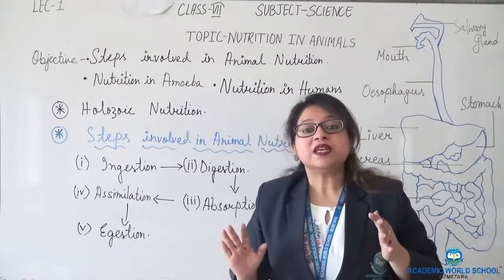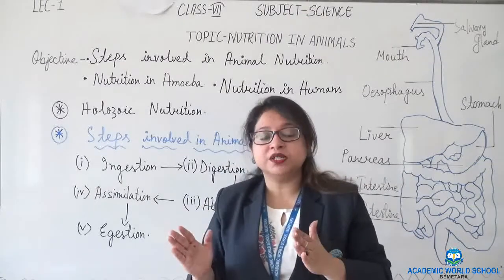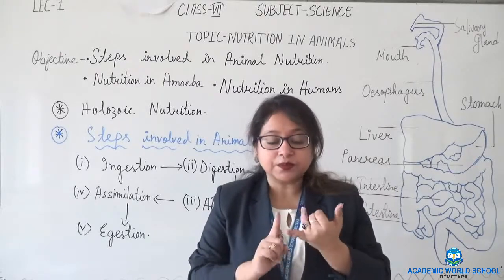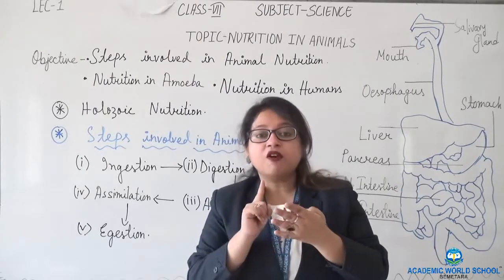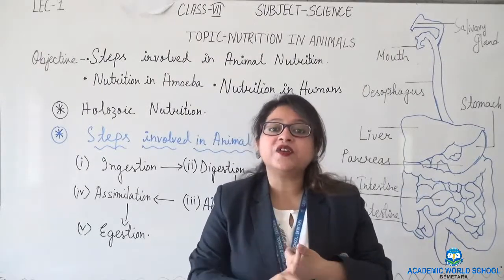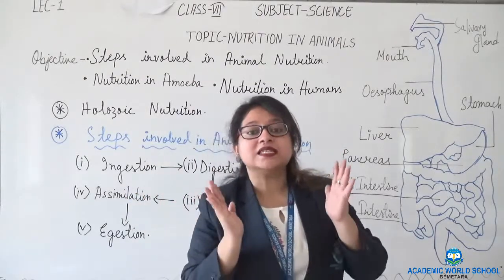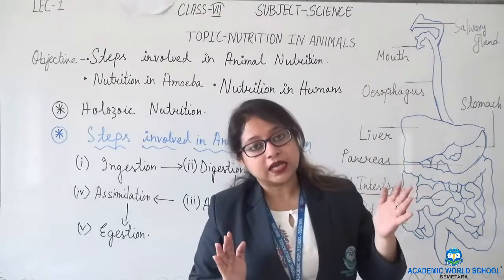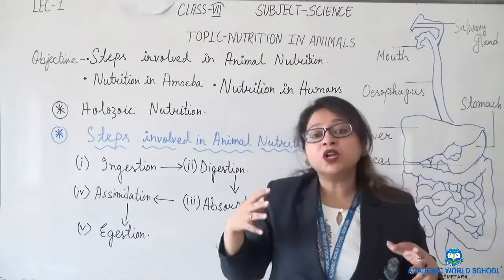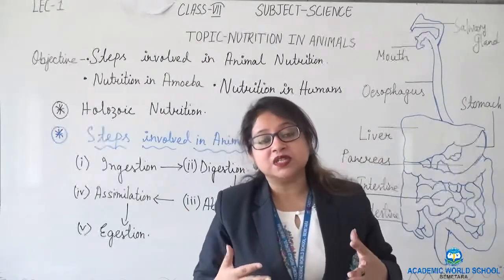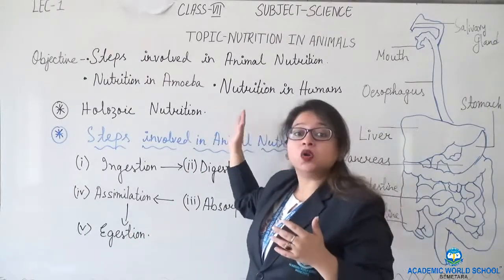So what are the 5 steps involved in animal nutrition? First is ingestion, then comes digestion, third comes absorption, fourth comes assimilation, and fifth is egestion. This overall process is needed for nutrition in animals. And what is holozoic nutrition? The mode of nutrition where one organism or animal is taking nutrition from other animals or organisms is known as holozoic nutrition.